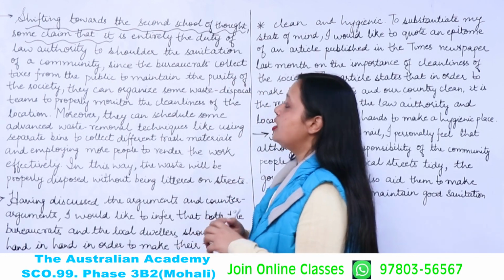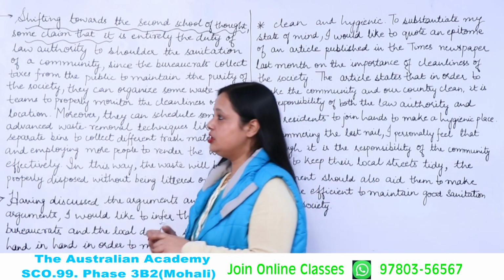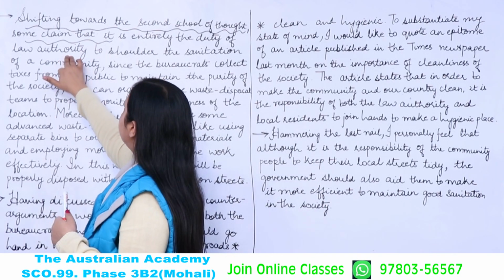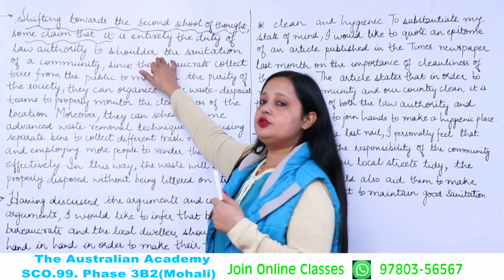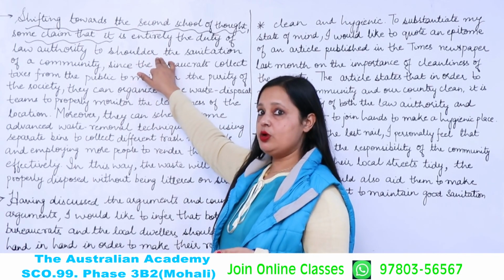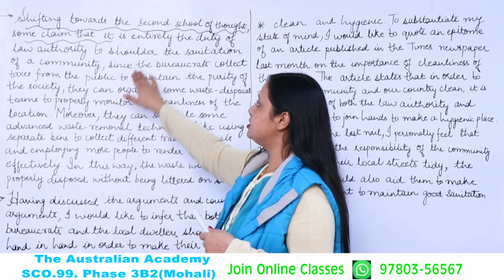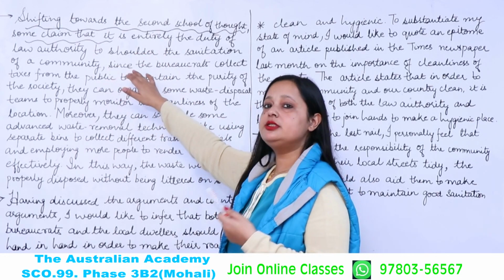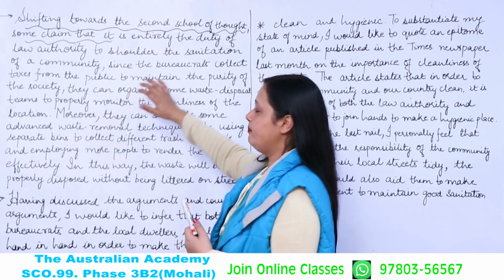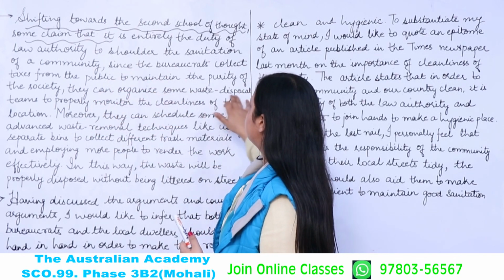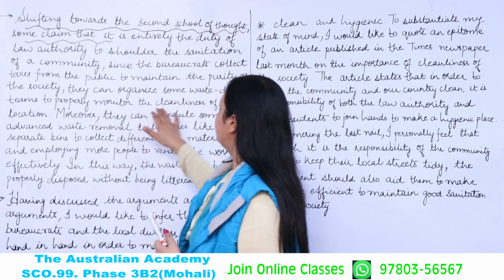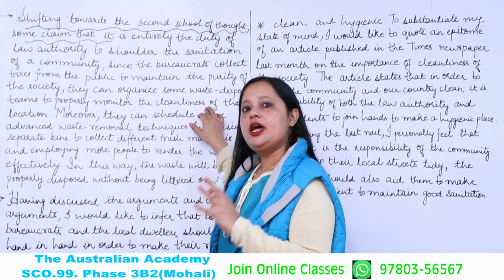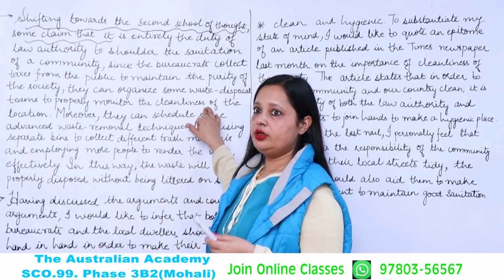Now you need to keep in mind to use synonyms, like here we have used law authority instead of using the same word again and again. And to shoulder means to take the responsibility. So we have taken the word here. This is the first reason why bureaucrats should come forward, or why it is the responsibility of bureaucrats. They can organize some waste disposal teams to properly monitor the cleanliness of the location. So this is the first reason we have taken, and we have explained it also with a supportive argument.